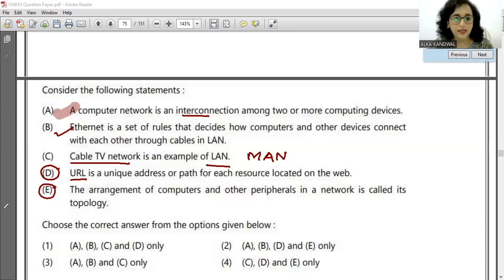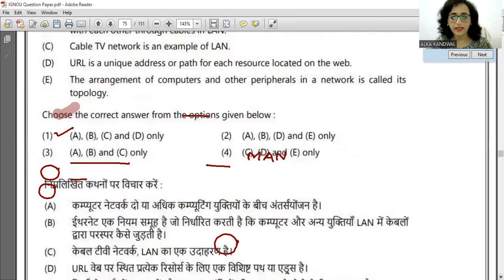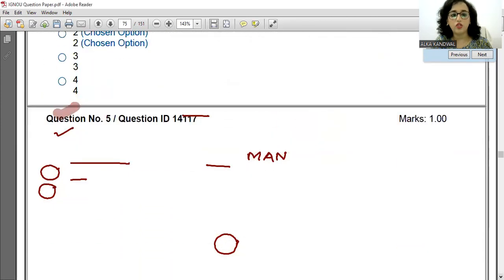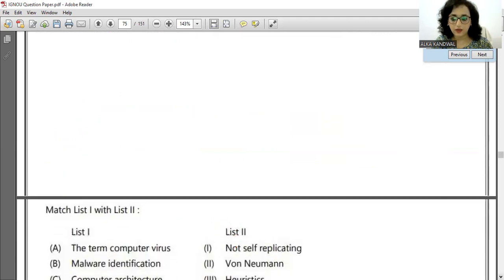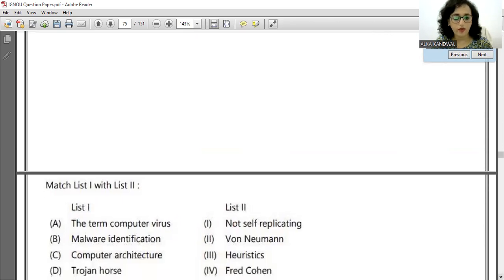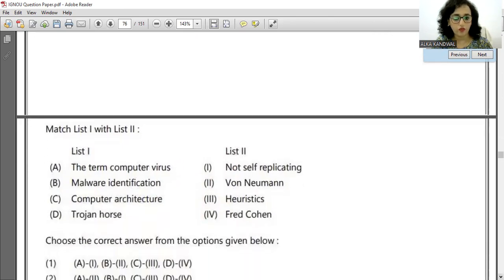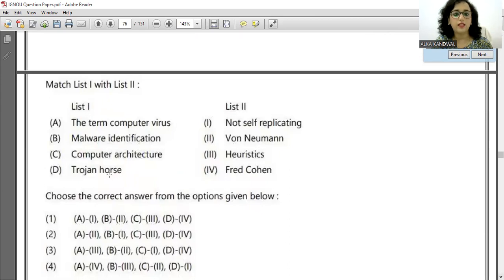Fine. So the answer, let us see, A, B, D and E, these are the correct statements. So the answer will be option 2. Option B, A, B, D, E are the correct statements. So that is the correct answer. So let us move ahead. Let us see the next question. Question number 5.